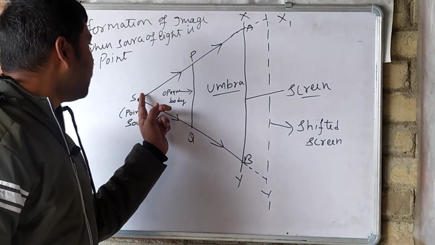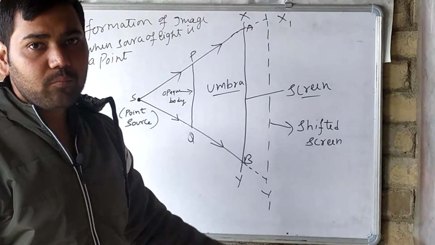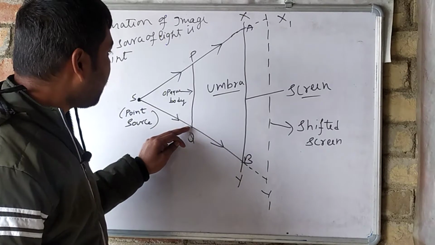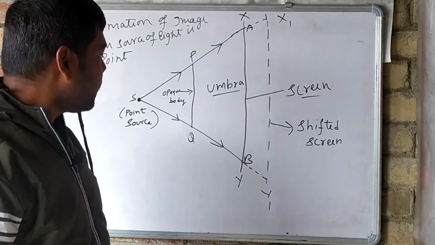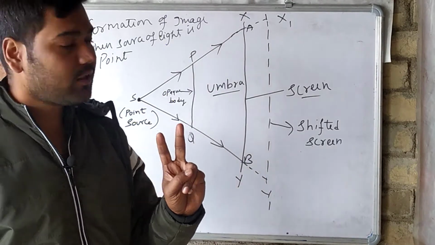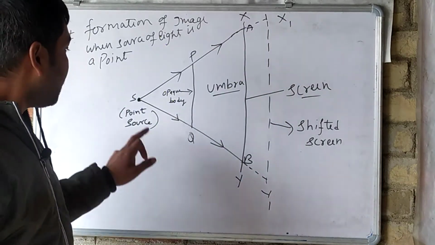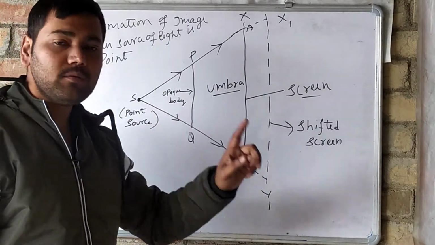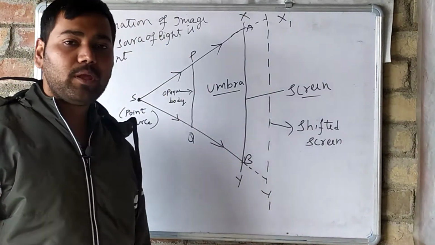The only light which passes over the top of PQ will go on passing, and the second one is the path we have taken at the bottom of PQ. So these are the two paths we have taken. One path is from S to P to A. SPA is one path of the point source. The second path is SQB. Rest of the light will be stopped because of the opaque body PQ.